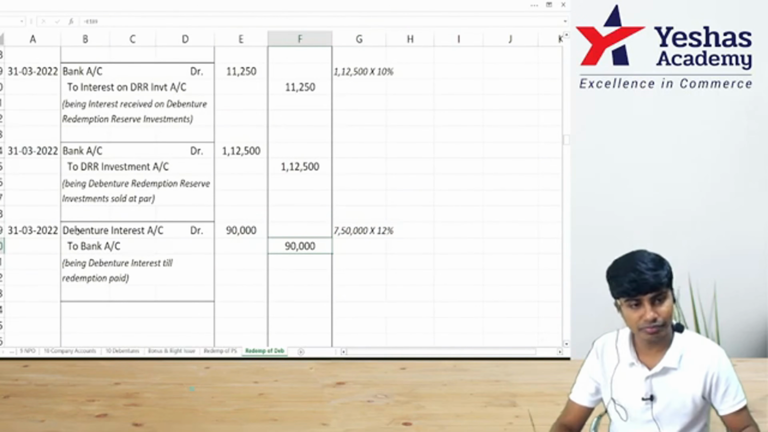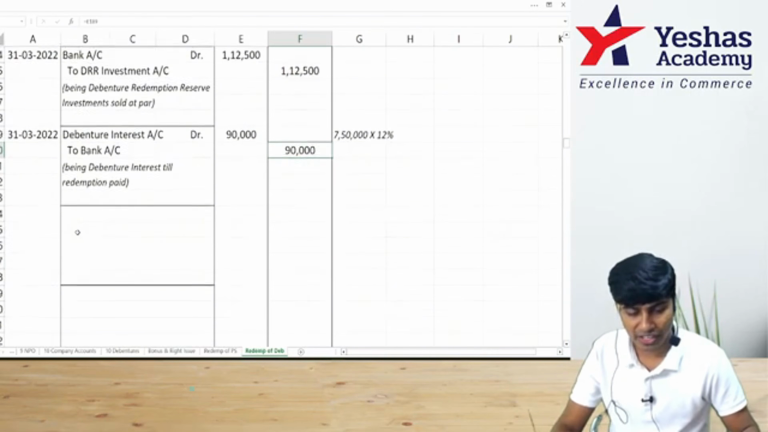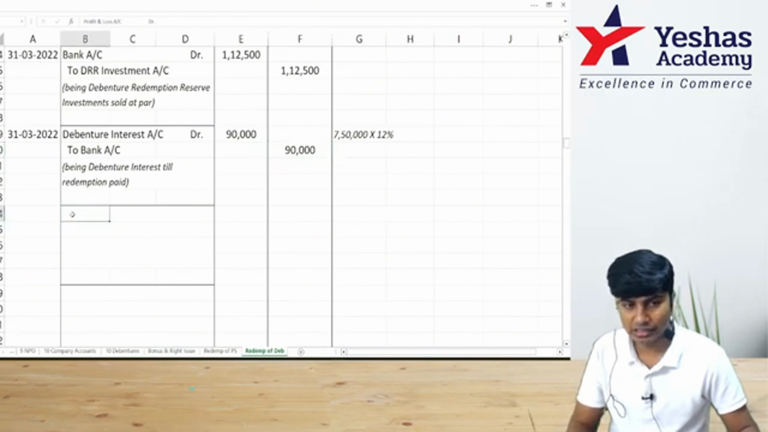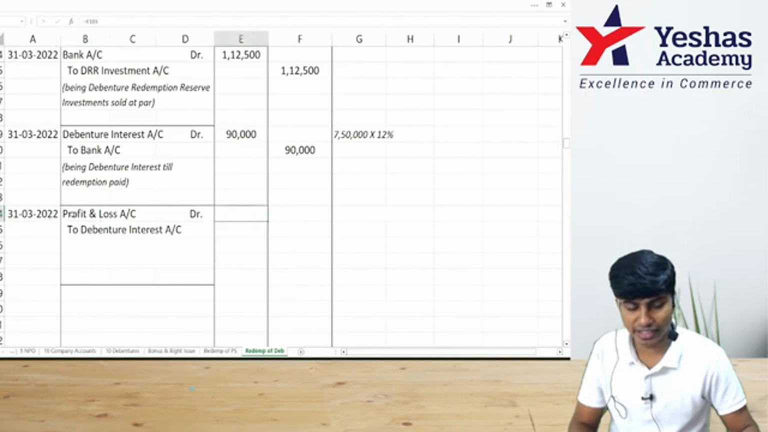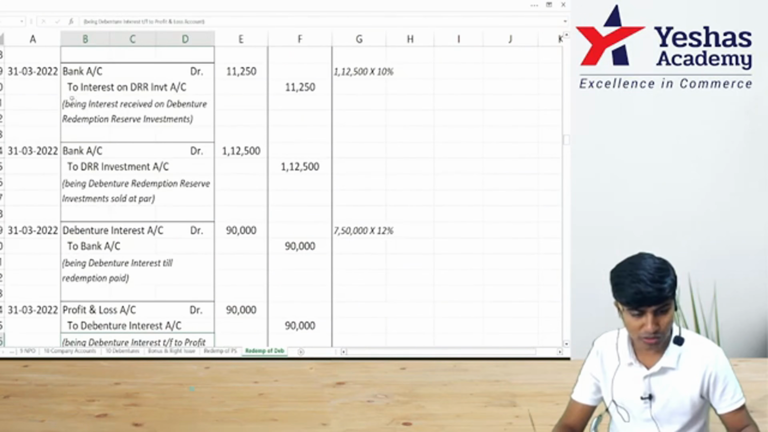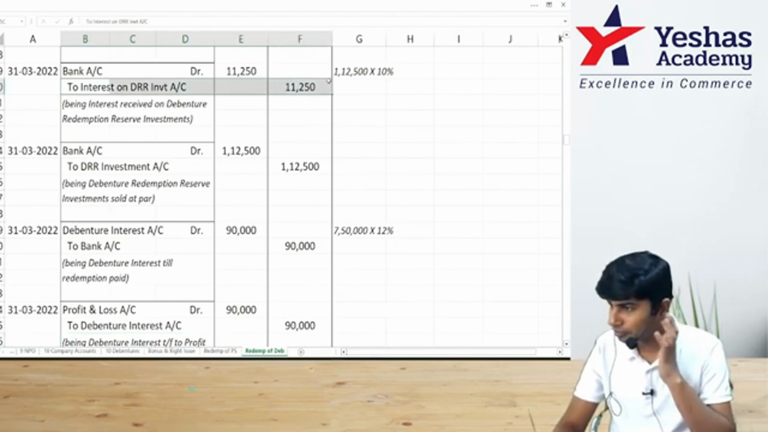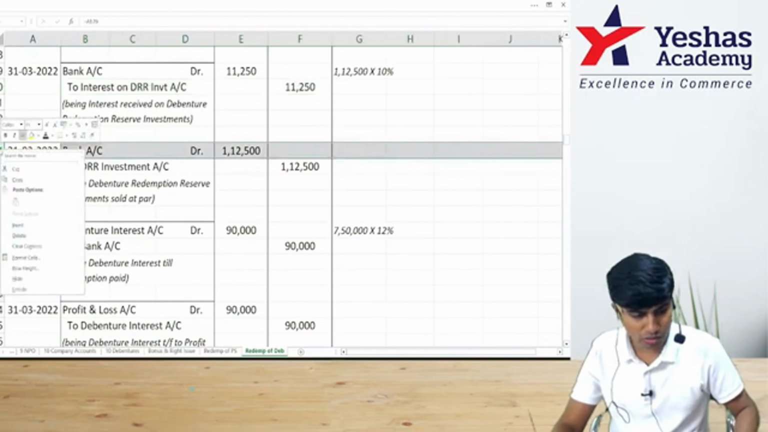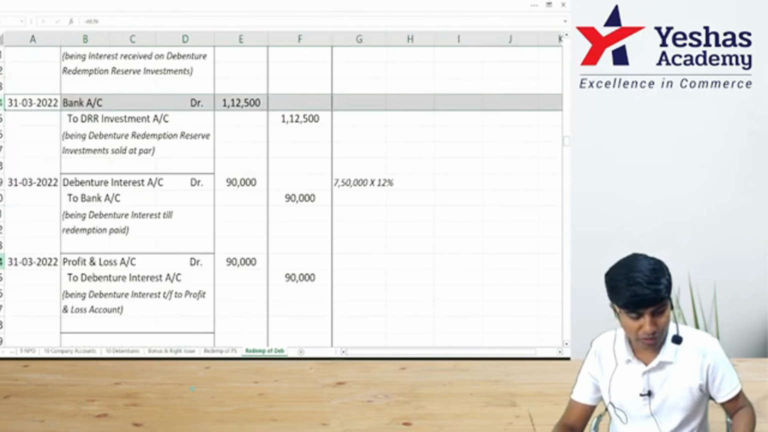90,000, 90,000. Got it. Then transfer this to P&L. P&L to debenture interest, 90, 90. Actually, we can pass one entry for transferring this interest also, 11,250. Can I pass one entry for that also? Just to make you feel not left out.